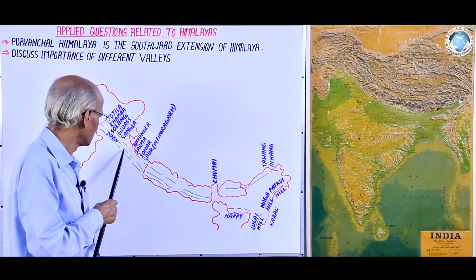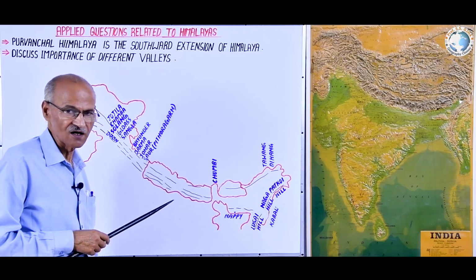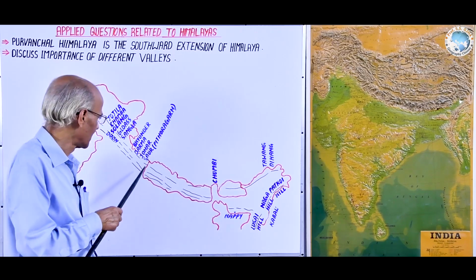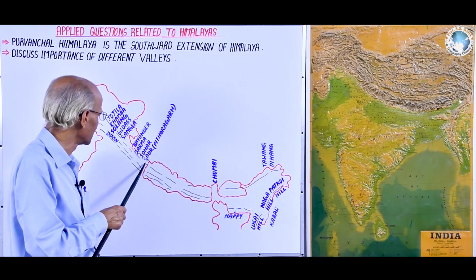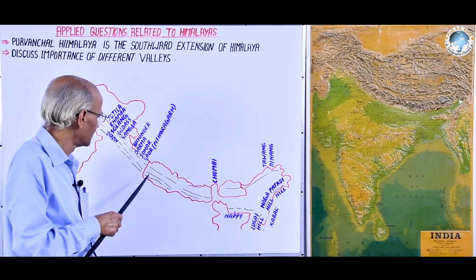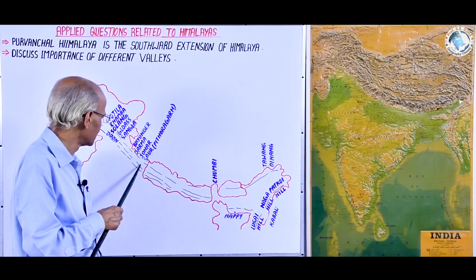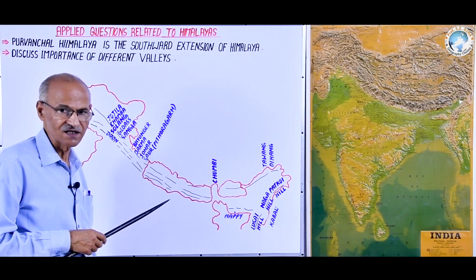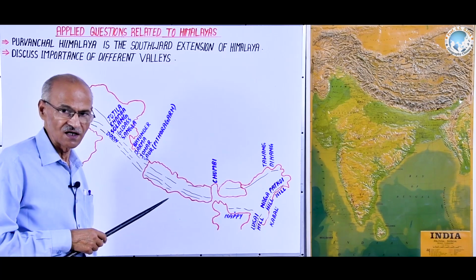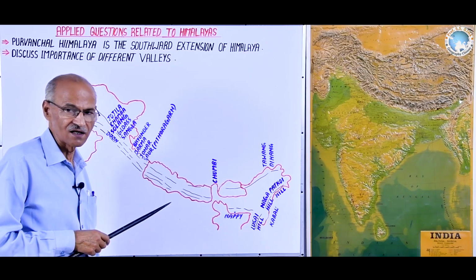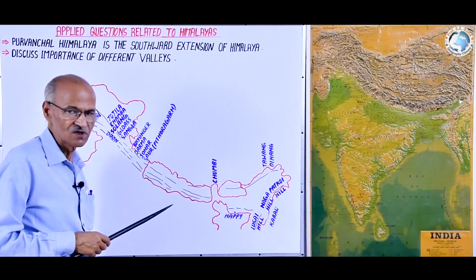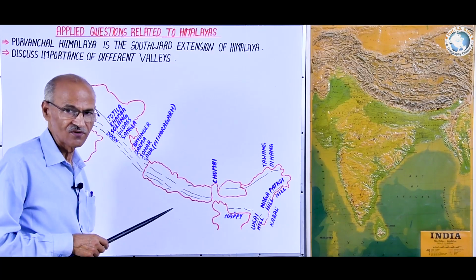But sometimes geographers call this doon a valley, because the valleys located between the Greater and Middle Himalayas, and the low-lying areas located between the Middle and Shivalik are nearly of the same nature in origin, in characteristics and in importance. That's why dunes are also sometimes included in the list of valleys.